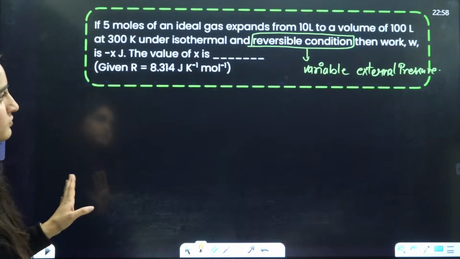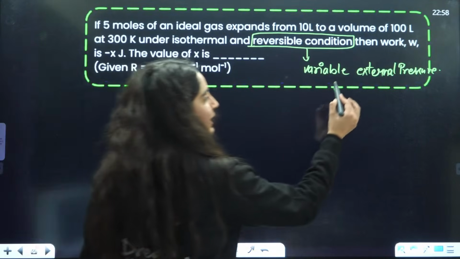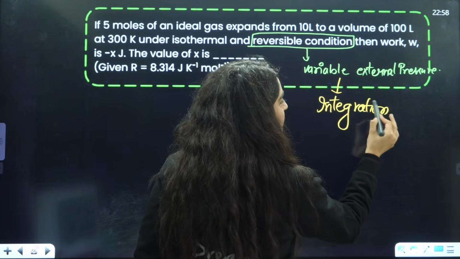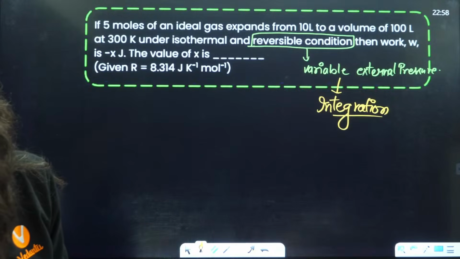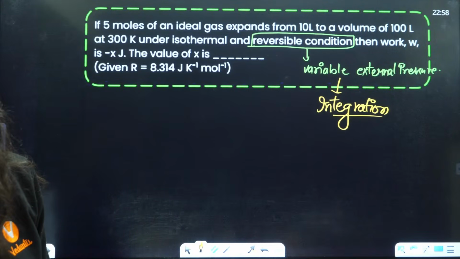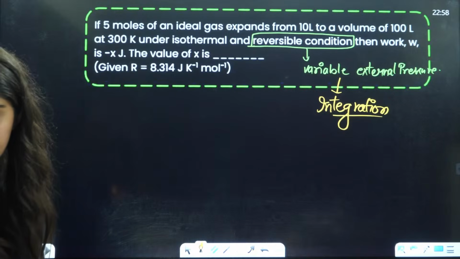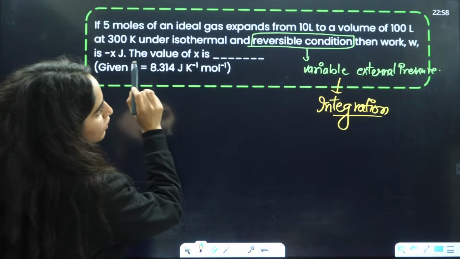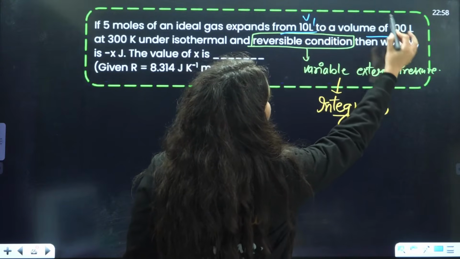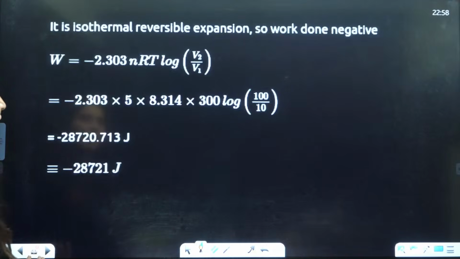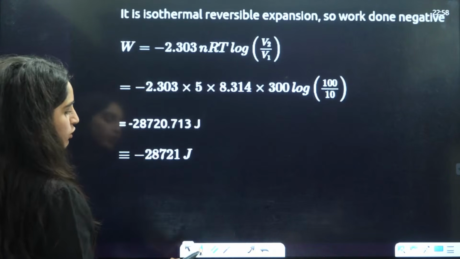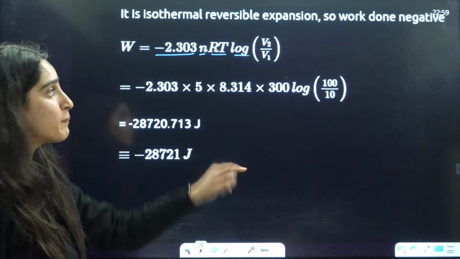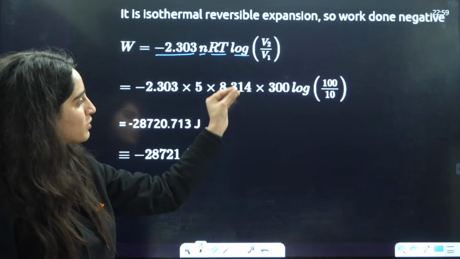Now, which formula will be applied? Integration formula will be applied here, and that too the one which has volume, because what is given to you is volume V1 and V2. So you'll apply the formula W is equal to 2.303 nRT log V2 by V1. For pressure, it is P1 by P2. Just put these values here.